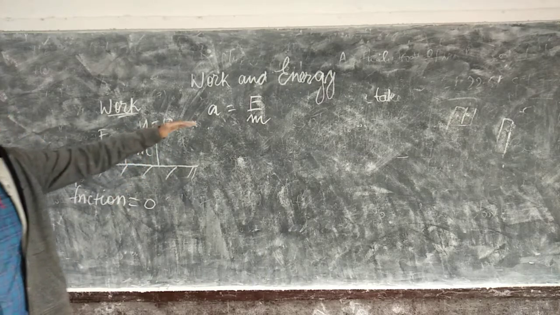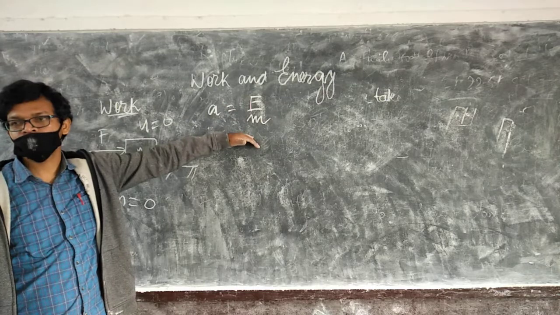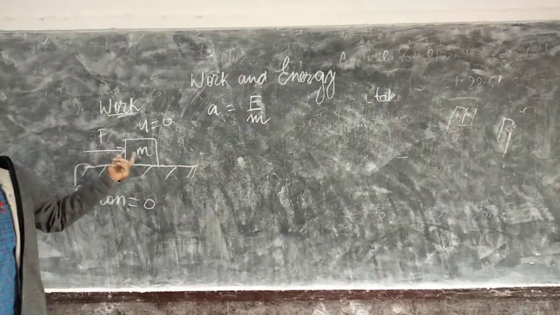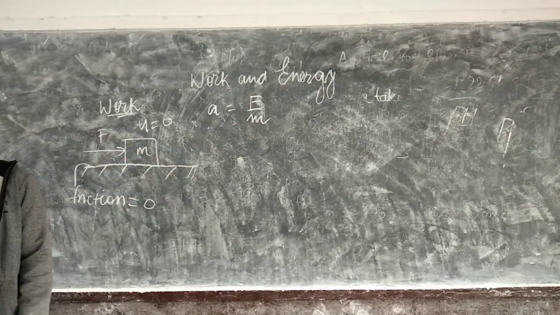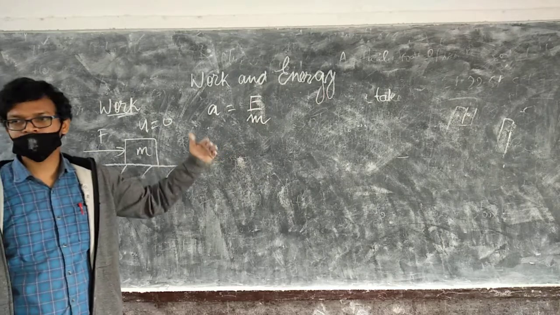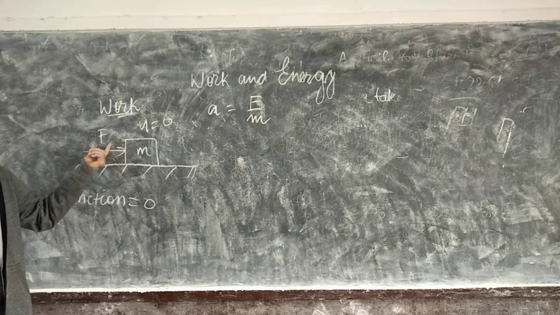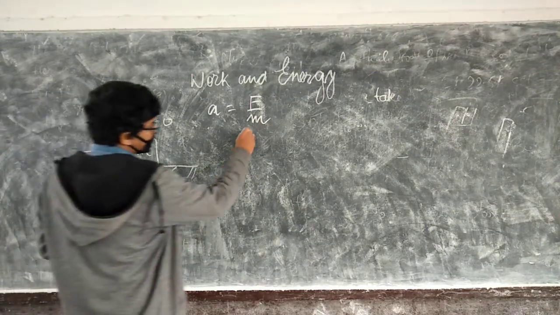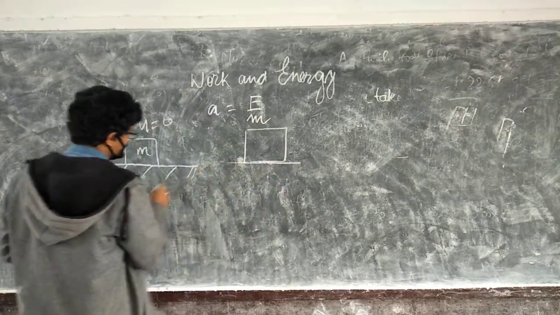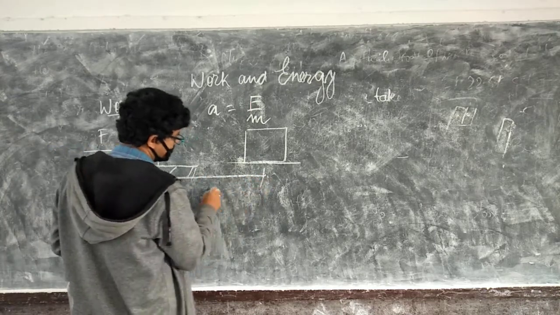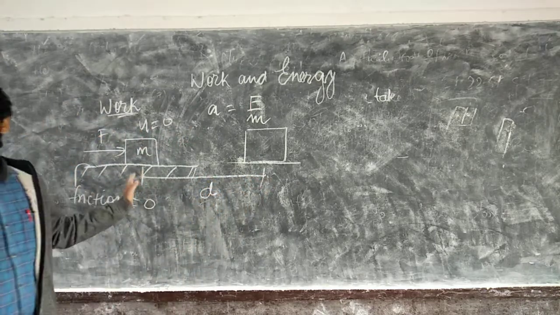Since it has non-zero acceleration, it will travel some distance. If it is going in a straight line, then distance and displacement will be the same. Now let us say after applying force F, it has moved to here, and the displacement of this block is d.